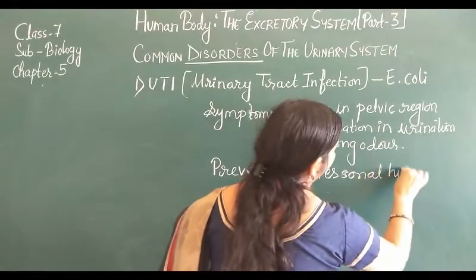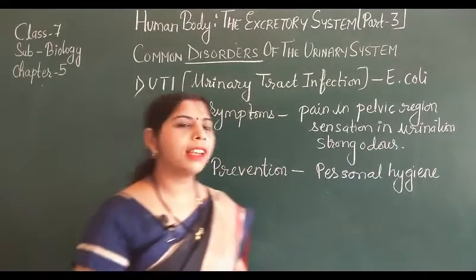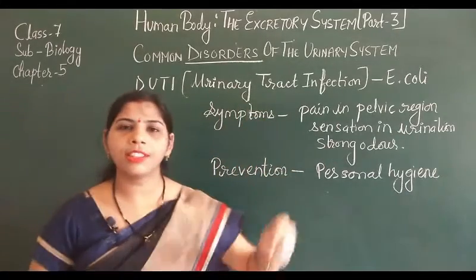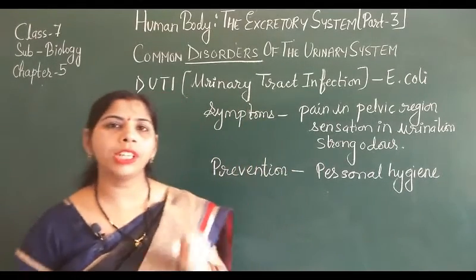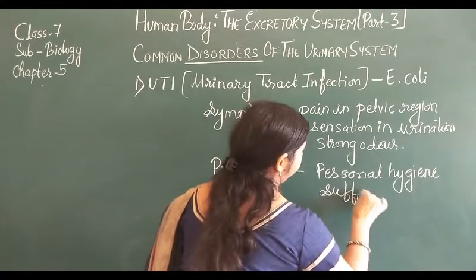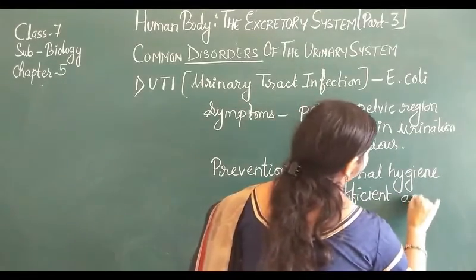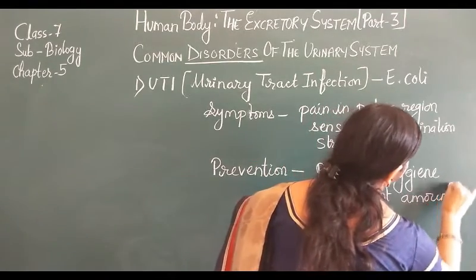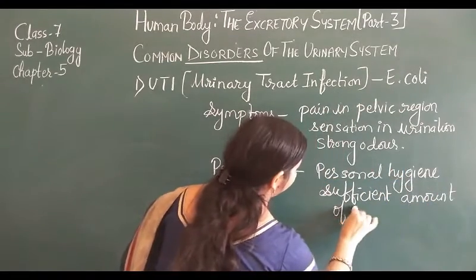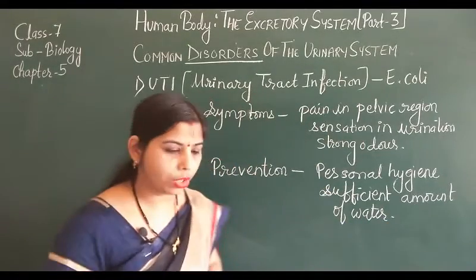And whenever any disease is related to the urinary system, it requires a sufficient amount of water. That means drink a sufficient amount of water.